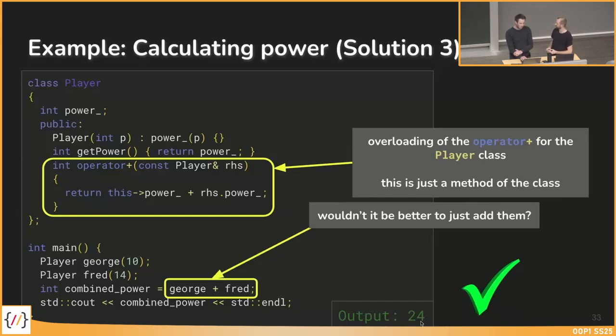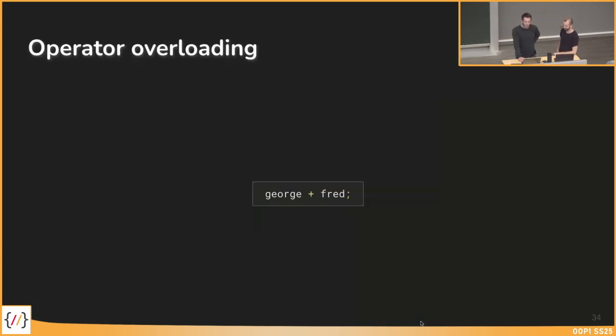But it looks a bit strange, to be honest. Yeah. There's a lot of new things, so maybe let's go through that step by step what that means. We'll break it down in detail. So the first thing is we call George and Fred and use the plus symbol between them, so the plus operator. So in this case, this plus is the operator. For sure, this can be other operators. We'll come to that on the next slide.